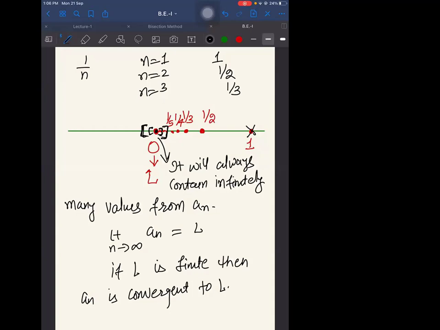For an oscillating sequence, the limit will not exist. Let me tell you, there are a few textbooks which write it as an oscillatory sequence, neither convergent nor divergent. And there are some textbooks which use only two classifications: either it is convergent or it is divergent. So better that you take it very simply. If it is coming out to be a finite number, then you say that it is convergent. If not coming out to be a number, then you simply say that it is divergent. Is it okay? Yes, sir.